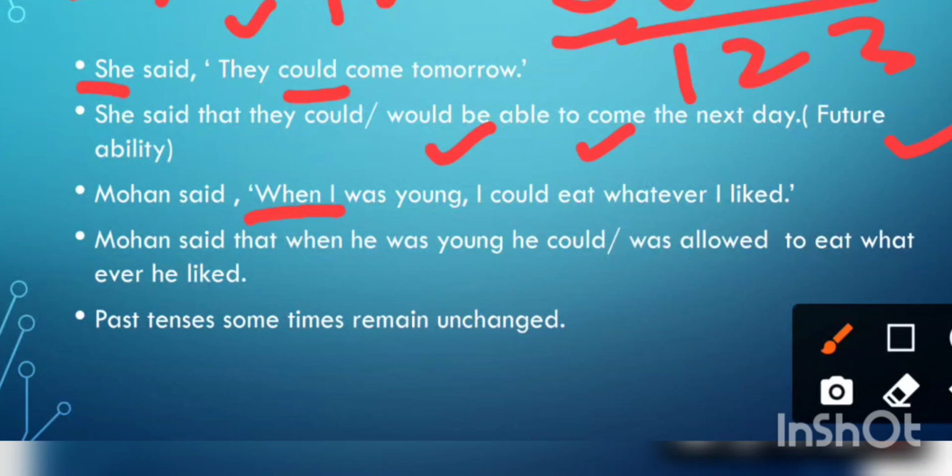So Mohan said, when I was young, I could eat whatever I liked. Mohan said that when he was young, I did not make any change in was. He could eat whatever he liked. So was allowed. In place of could, you may also write was allowed to eat whatever he liked. So both verbs are correct. Past tenses sometimes remain unchanged when the time clause is there in the direct speech. Okay.